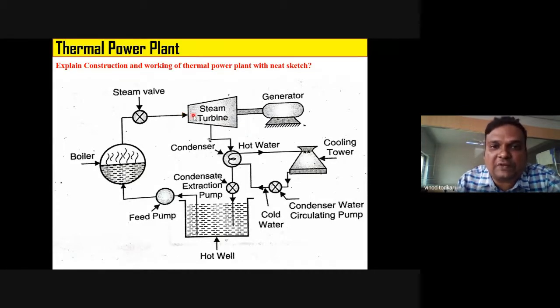At the input of steam turbine, the pressure and temperature of steam will be high. At the output of steam turbine, the pressure and temperature of steam will be low. Right? So here the enthalpy is high, here the enthalpy is low. Enthalpy means heat content. So here the heat content is very high, here the heat content is very low. And see, this enthalpy or heat content is converted into mechanical energy.